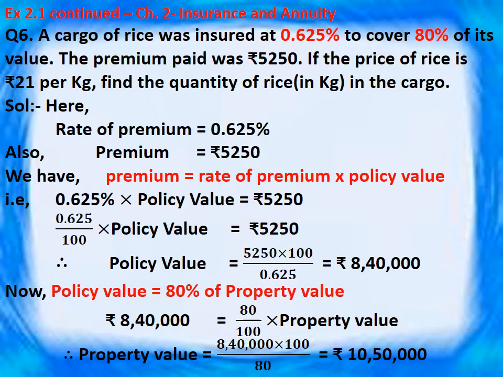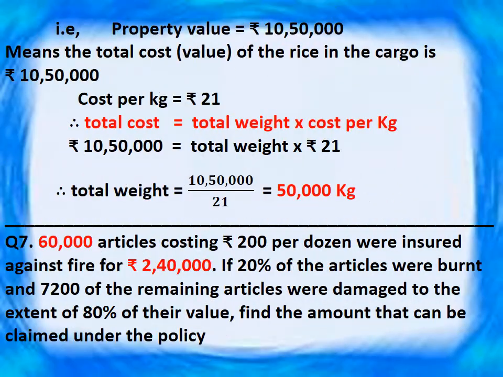Now from this policy value we will get property value also, because policy value is given 80% of the property value and we got the value of policy also. So substituting, you will get rupees 8,40,000 is equal to 80 upon 100 into property value. Therefore, property value is equal to 8,40,000 into 100 upon 80, which gives rupees 10,50,000. That is property value is equal to rupees 10,50,000.